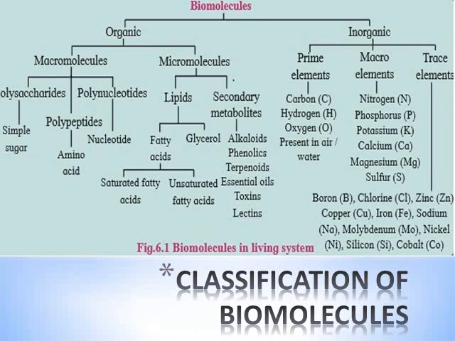Then inorganic biomolecules are classified into prime elements, macro elements, and trace elements. Prime elements are main elements like carbon, hydrogen, oxygen, which is present in air. Macro elements like nitrogen, phosphorus, potassium, calcium, magnesium, sulfur. And trace elements means which are found in very less amount like boron, chlorine, zinc, copper, molybdenum, nickel, silicon, cobalt, etc.